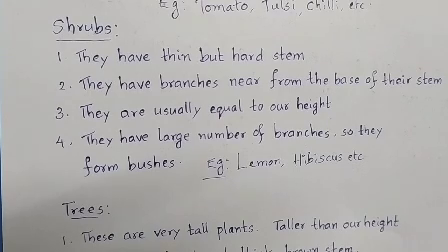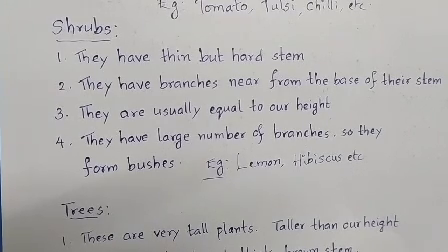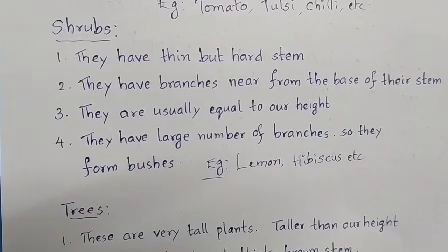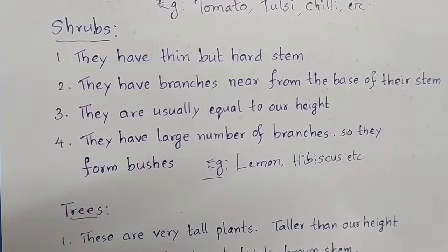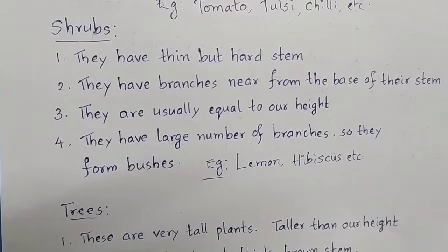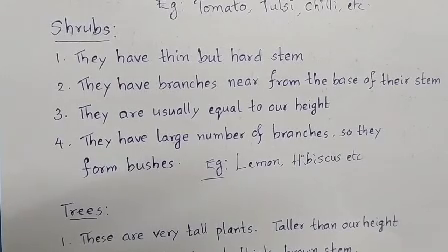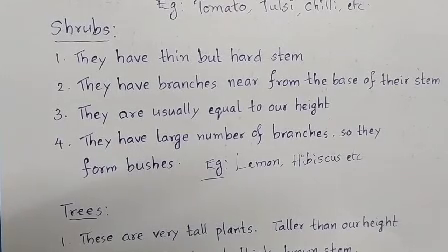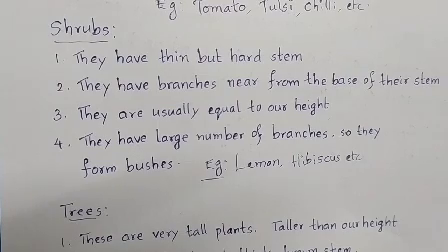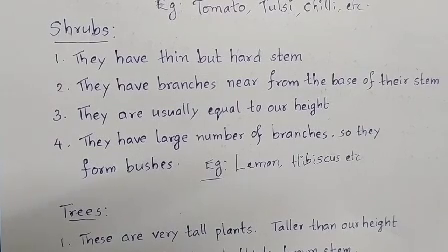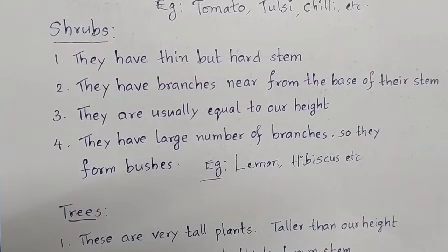And shrubs have a large number of branches, a large number of thin branches. So shrubs form bushes. Wherever you find bushes, these bushes are generally made of shrubs. Example, lemon tree. It looks like a tree.